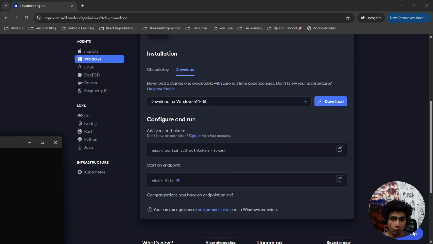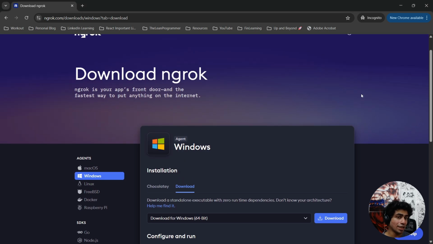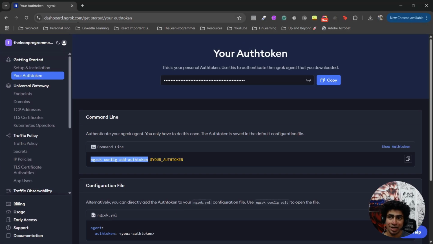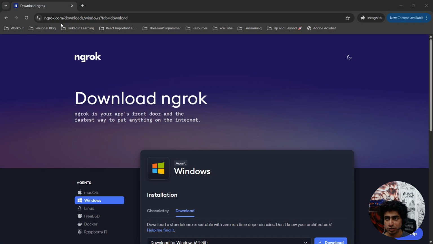Now what you need to do is first of all add an auth token. Once you sign up, you can easily see an authentication token in your dashboard. So once you sign up and log in, you will get a dashboard, and in your dashboard you will get your auth token. You can copy it and just type this command: ngrok config add-authtoken and your auth token. That's it. That's all we need to do. Fine. Now we'll just close this.